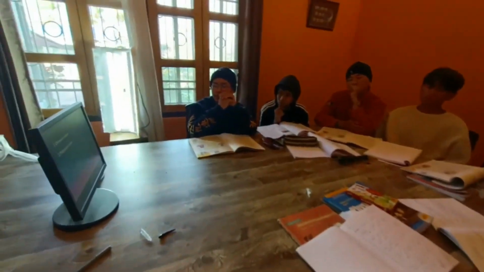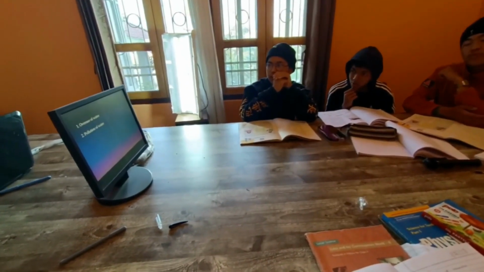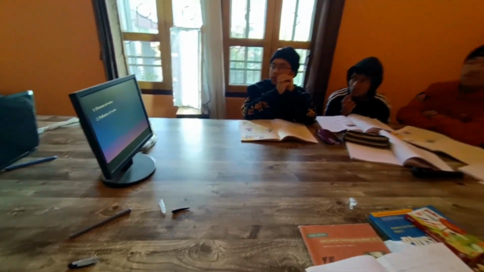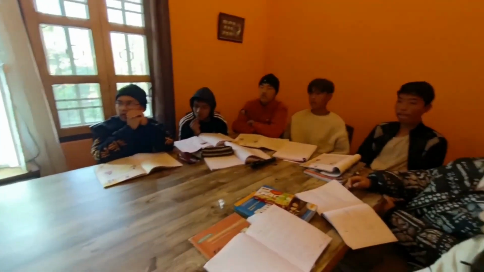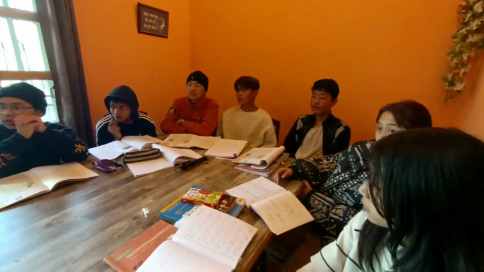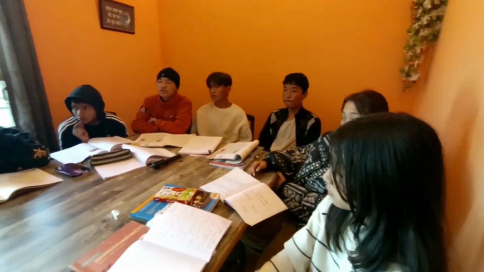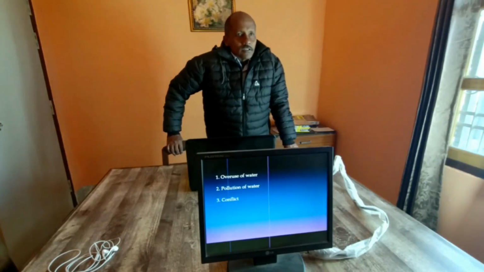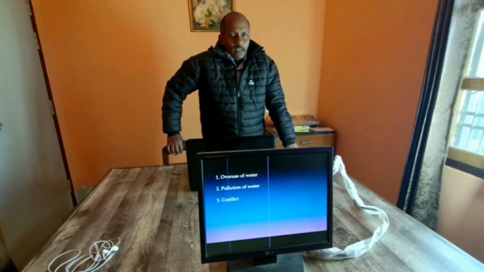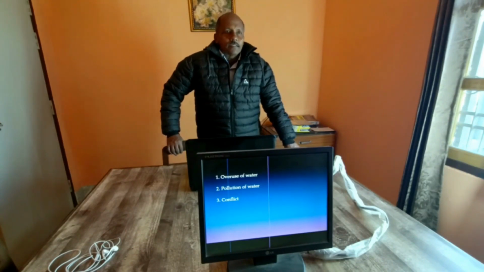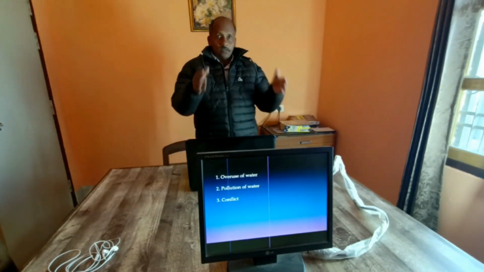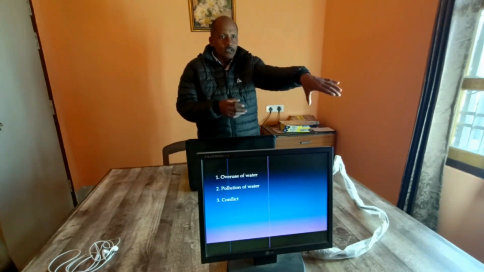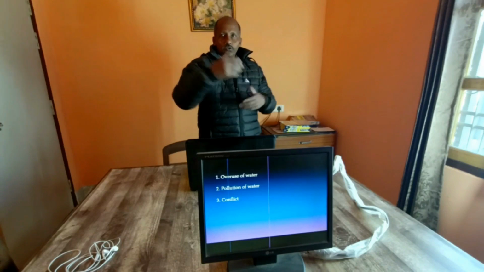Look at the second cause. Pollution of water. How is this caused? Factories. What do the factories do? They channelize their waste product to rivers. So pollution is another cause. Third cause, conflict. What do you mean by conflict? There are some disputes among the states. This part of the river is in my area, so water should not go to your place.